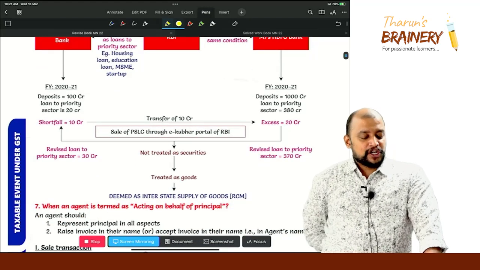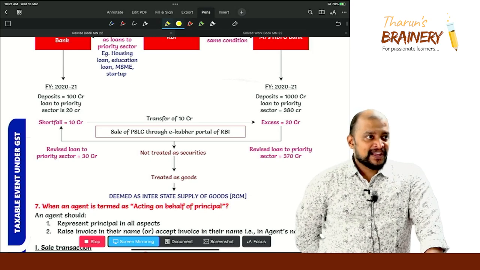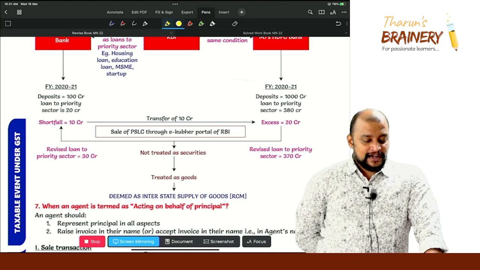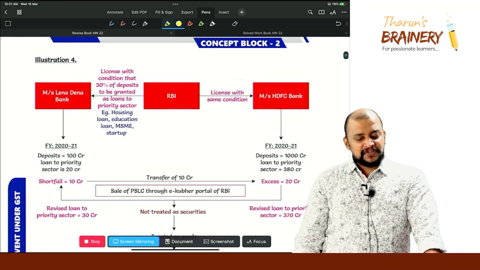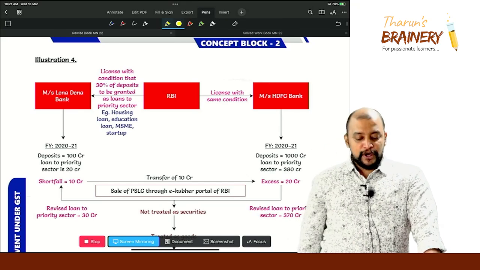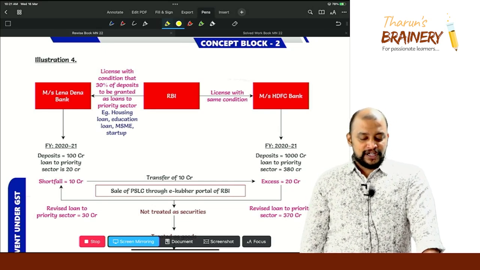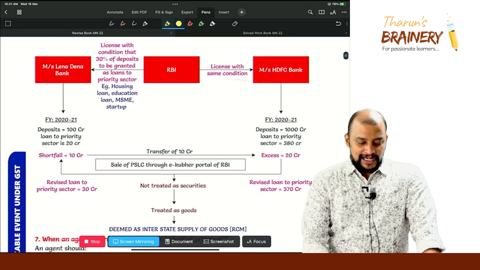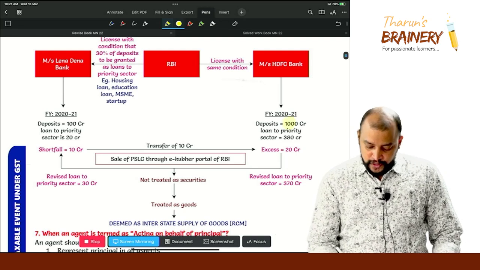So what is the shortfall? How much they need to give loan? 30. So how much they gave? So shortfall is 10. Now on the other side, HDFC Bank licensed with the same condition, and HDFC Bank has accepted deposits of 1000 crores. Loan to priority sector 380. So 1000 into 30%. So one second here, make it 1200 crores.